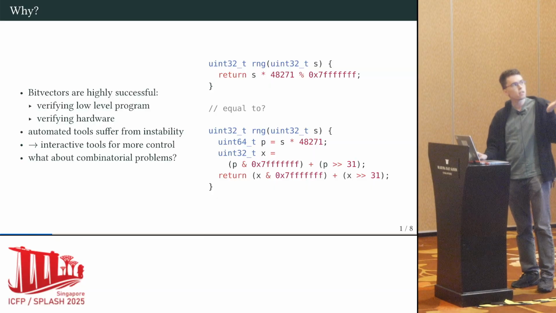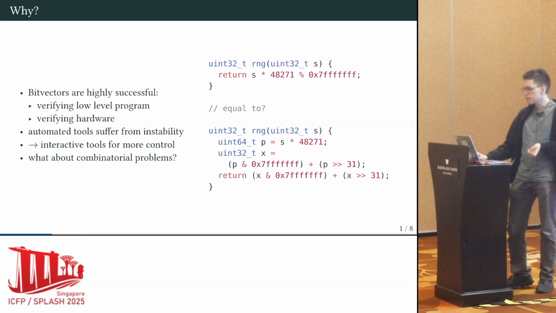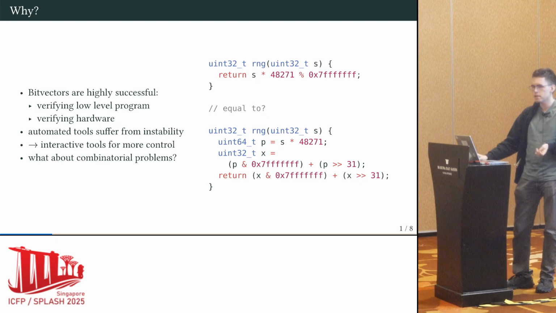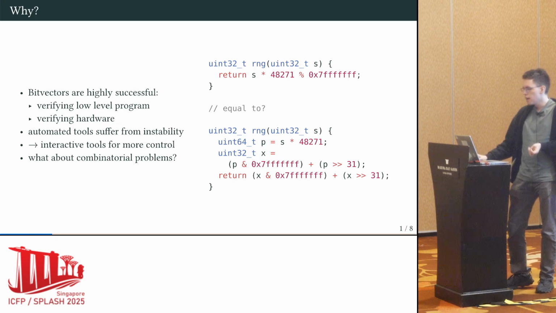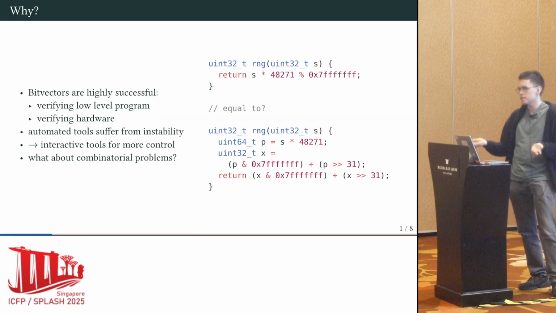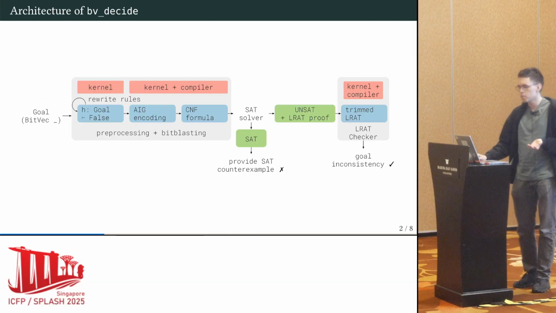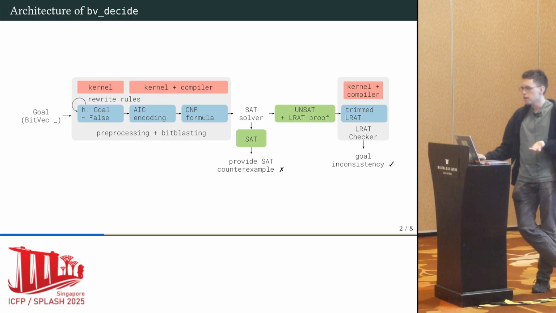So for example, here we have two implementations of a random number generator, and the second one is doing some microarchitectural tricks to get some speed ups, and we might want to verify that these two are the same for security reasons. But I mean, we could try to think about why exactly the modulo operation is equivalent to this fancy stuff, or we could just ask an SMT solver and it's going to say, yes, they are equivalent in a second, and then we are happy. And this is exactly the kind of capability that our work brings to the Lean ITP with a new tactic called BV-decide.